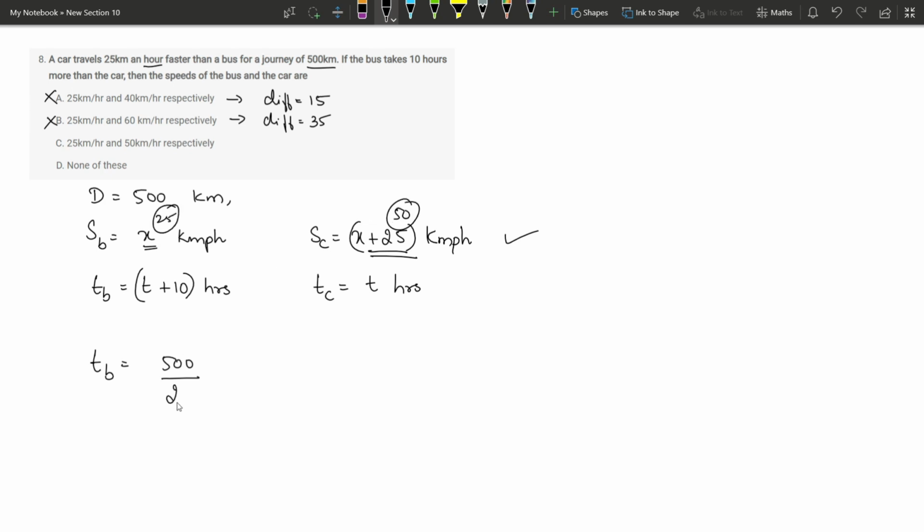So 500 divided by 25 is 20 hours. Time taken by car is 500 divided by 50, which is 10 hours. So as you can see, the difference between 20 and 10 is 10 hours, which is also matching. Therefore, the correct answer here is option C, 25 and 50 kilometers.